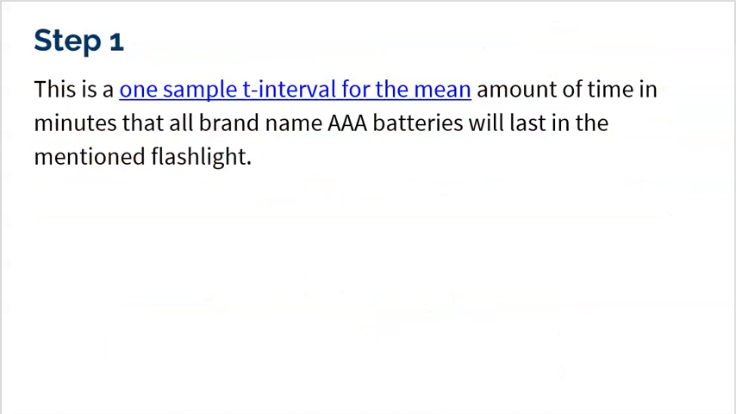Step 1 is naming what you're doing and putting a little bit of context. This is a 1 sample t interval for the mean amount of time in minutes that all name brand AAA batteries will last in this mentioned flashlight. Now, notice the part I underline is the official name. This is a 1 sample t interval for a mean, and then we have to give that context. It's the mean amount of time that batteries are going to last in this flashlight.